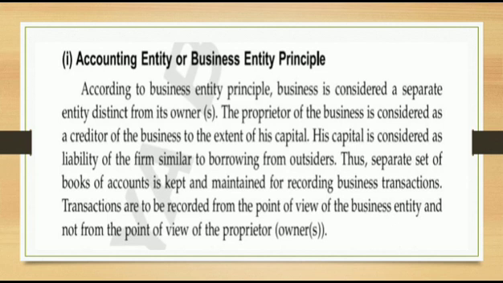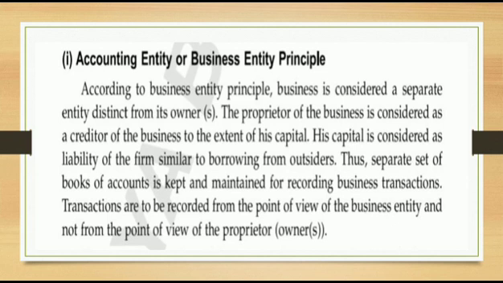So we always do the accounting process from the business point of view only. In recording business transactions, always keep in mind this business entity principle.